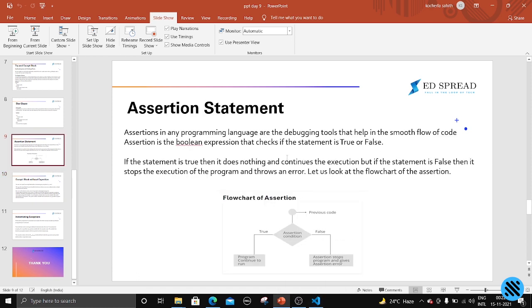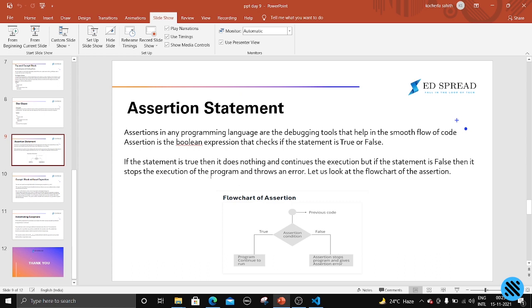Assertions in any programming language are debugging tools that help in the smooth flow of code. An assertion is a boolean expression that checks if a statement is true or false. Assert is a keyword present in Python, and by using assert we can check whether a condition is true or false. If the condition is true, the statements below the assert will be executed, or else the alternate statement will be executed.